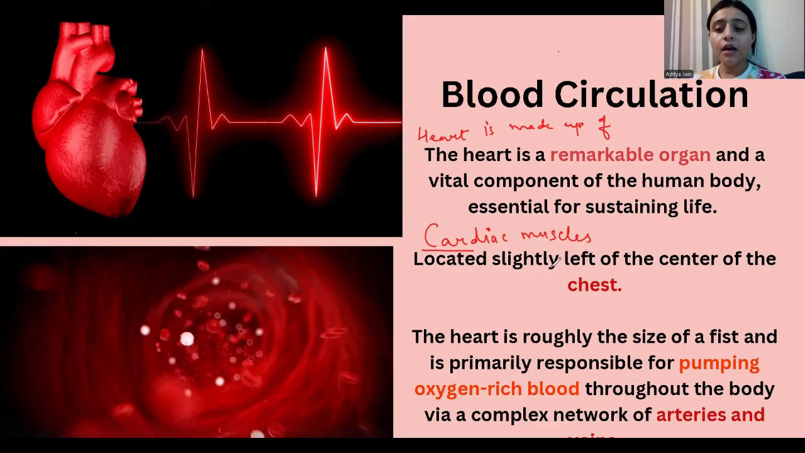And the heart also has a network of arteries and veins. I have also told you that our circulatory system is comprised of the heart, the blood, and the blood vessels. So arteries and veins are the blood vessels. These are the channels through which the heart is able to transport or circulate the blood throughout our body. We will learn about these blood vessels in detail now.